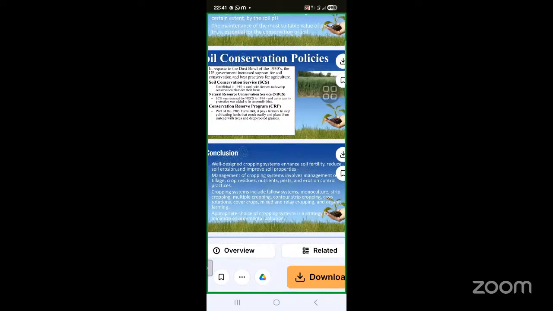In conclusion, I can say that a well-designed cropping system enhances soil fertility, reduces soil erosion, and improves soil properties. Management of the cropping system involves management of tillage, residues, nutrients, and erosion control practices. Cropping systems include the four systems like monoculture, strip cropping, multiple cropping, and contour strips. These are all very important parts of our life.